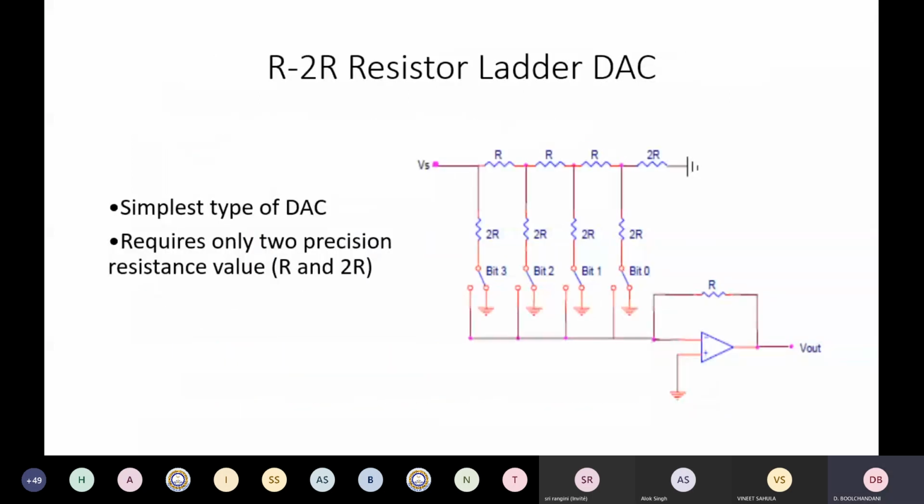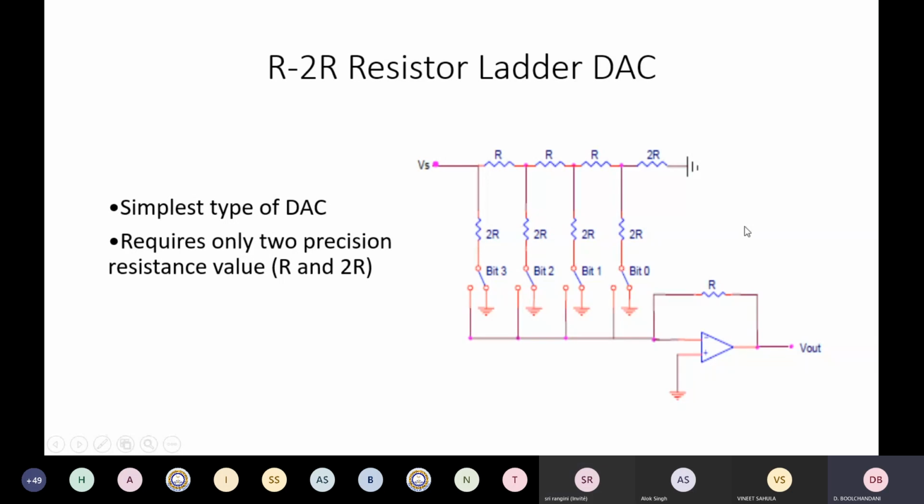Another resistive digital to analog converter is the R-2R resistive ladder. This is the simplest type of digital to analog converter. It requires only two precision resistance values, R and 2R. So the resistance that you require is either 2R or R, no other value.